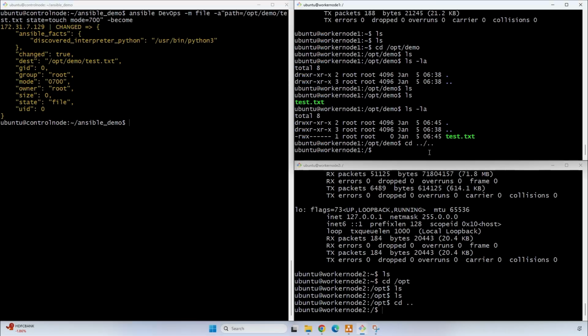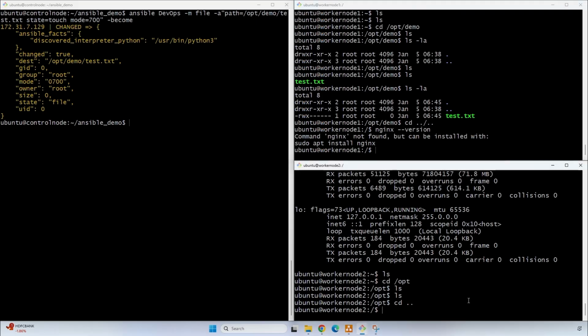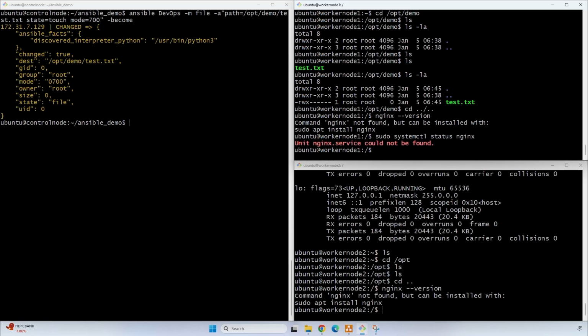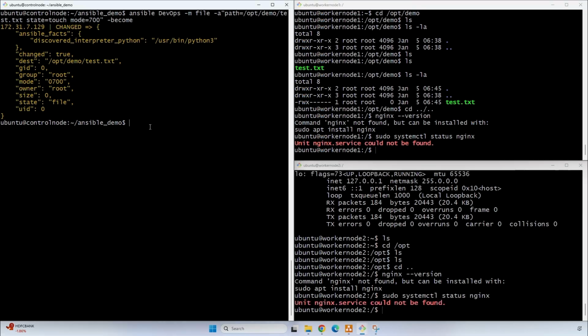Let's check the Nginx version. We don't have Nginx installed on our worker nodes. Here we can see unit nginx.service could not be found. So here we can create a playbook in our control node, and using that playbook we can install Nginx on our worker nodes.